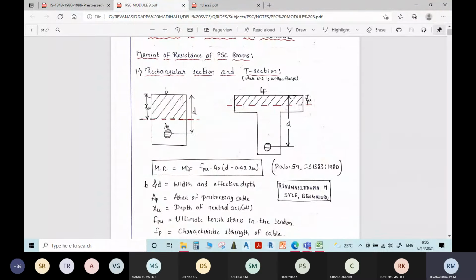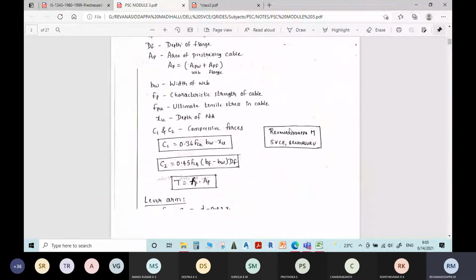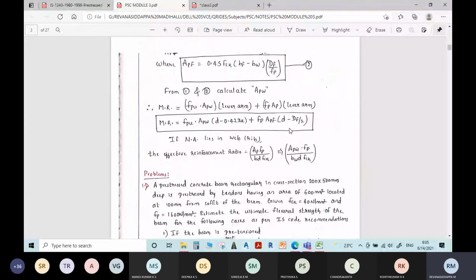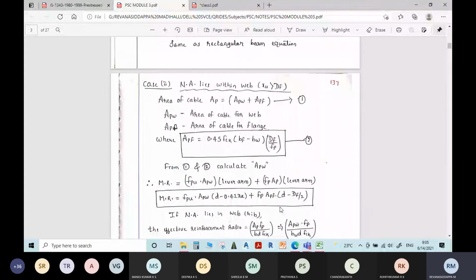Using this formula, if the depth of the neutral axis lies within the flange. But in this case, it is lying in the web. If it lies in the web, this is the procedure we have to follow. Here we have a formula: area of cable AP is equal to APW plus APF. APW means area of pre-stressing steel required in the web portion. APF is the area of pre-stressing steel required for the flange portion.